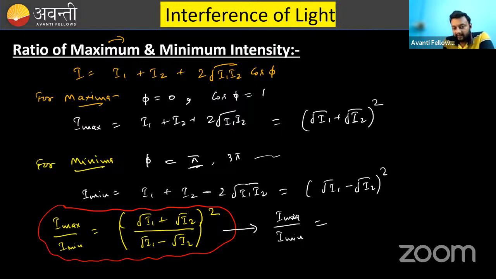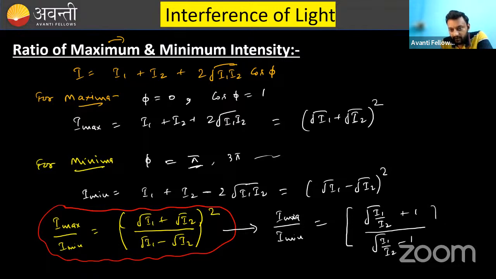So I max over I minimum: the root I2 that you have taken common in the numerator will be cancelled by the root I2 that you have taken common from the denominator as well. So both the I2s will be cancelled. It will ultimately become root of I1 over I2 plus 1, over root of I1 over I2 minus 1, whole square.